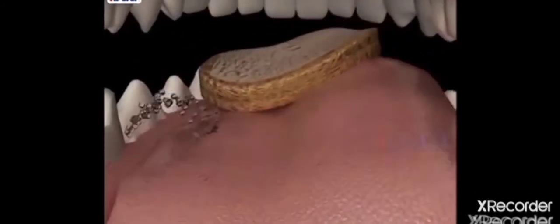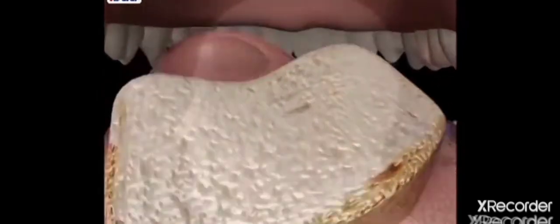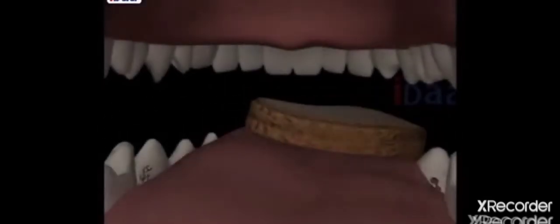Action of saliva on food. Saliva is acidic in nature, which kills the microbes that entered into a food material. Saliva is secreted from salivary glands that are present in your buccal cavity. Saliva contains an enzyme called salivary amylase, which converts starch in the food material into simple sugars.